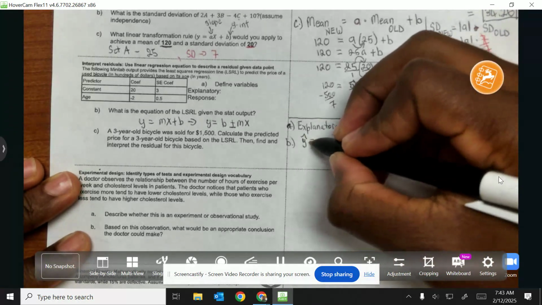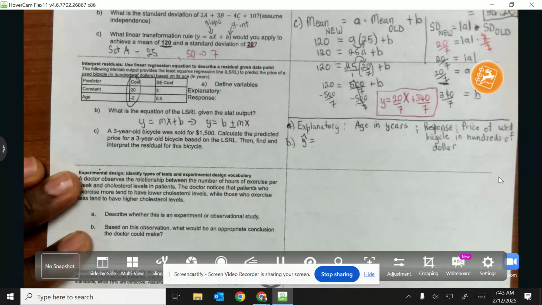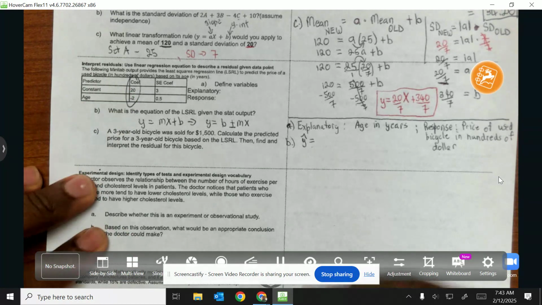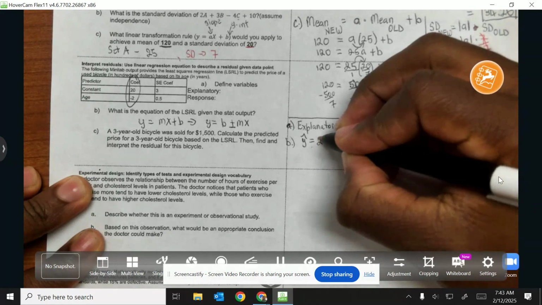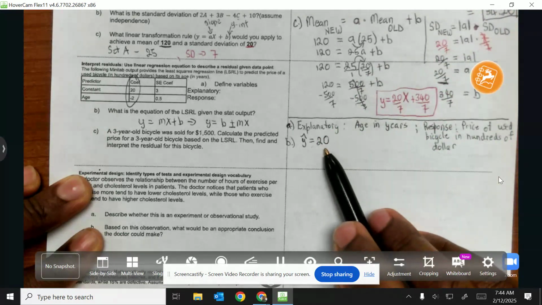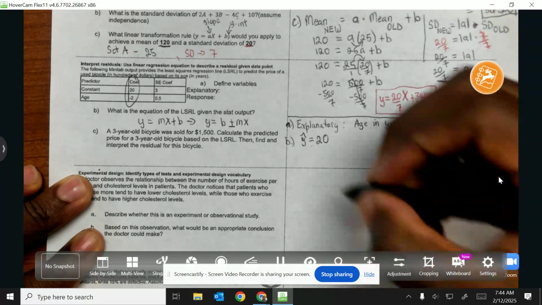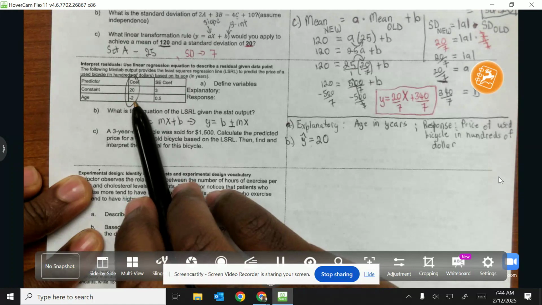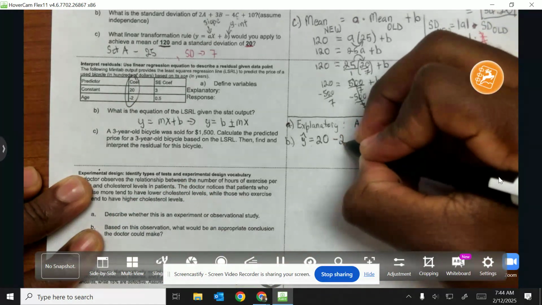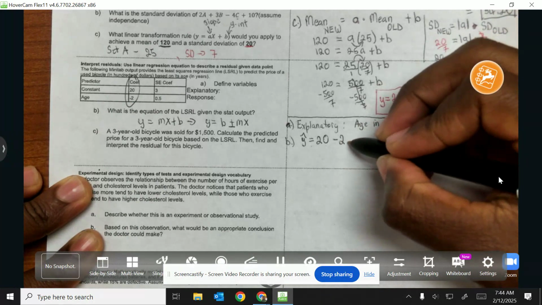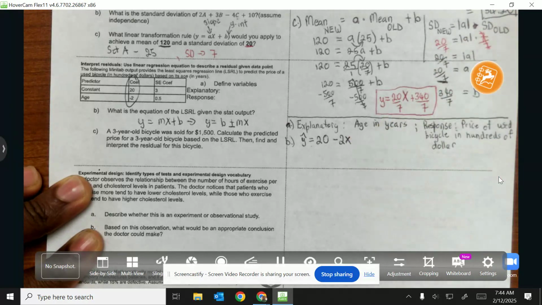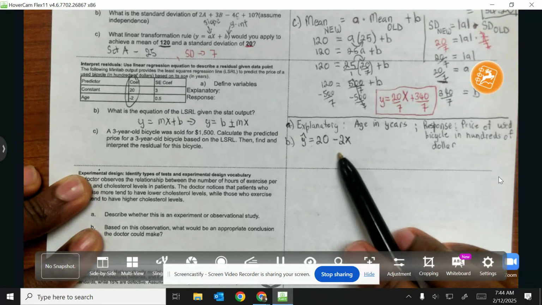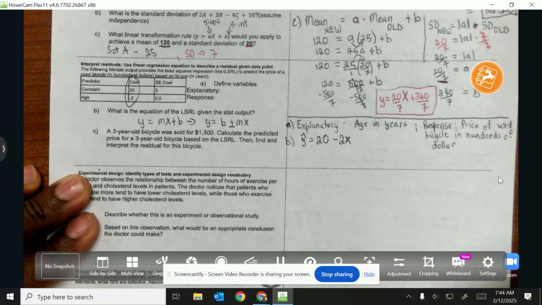So in this case, we're going to look at the coefficients to identify what the slope and the constant are going to be. The constant would be 20. That means that at 0 years, it costs 20 hundredths of a dollar. It says that our age, or how we're changing the age, is -2. That would represent your slope. What that means is that as the age increases on the bicycle, you're losing 2 hundredths of a dollar every time. So let's evaluate the next part.